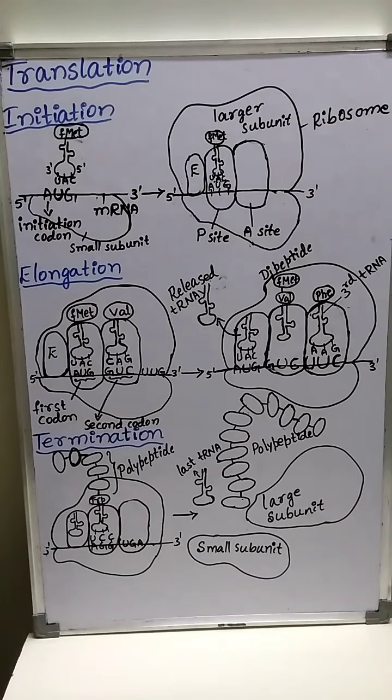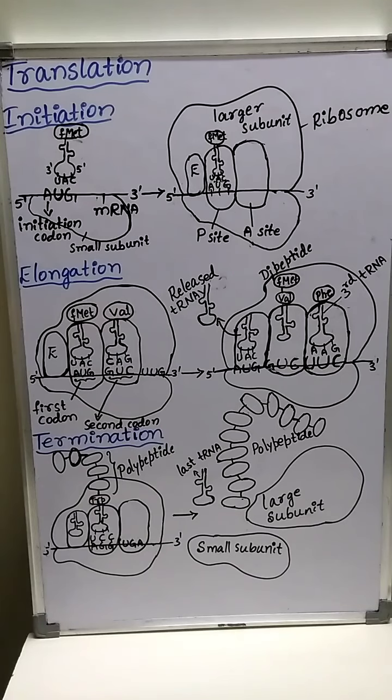It involves 4 steps. The first one is activation and selection of amino acids. The second step is initiation of the polypeptide chain. The third one is elongation of the polypeptide chain, and the fourth one is termination of the polypeptide chain. In the last class we discussed activation and selection of amino acids.